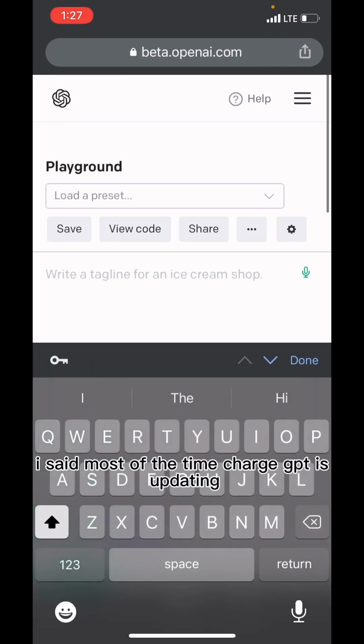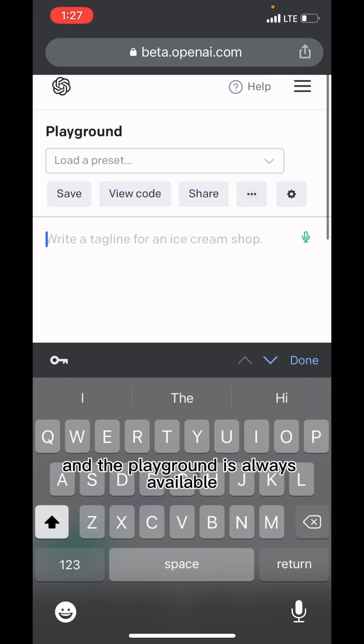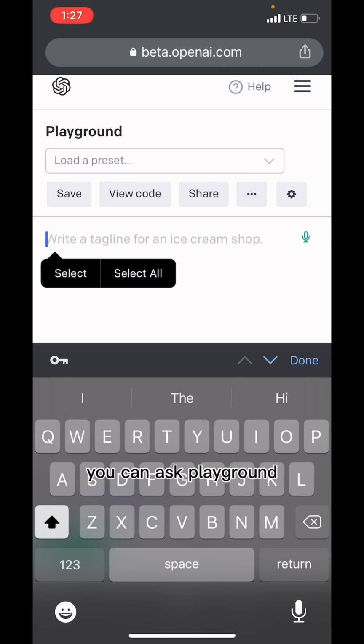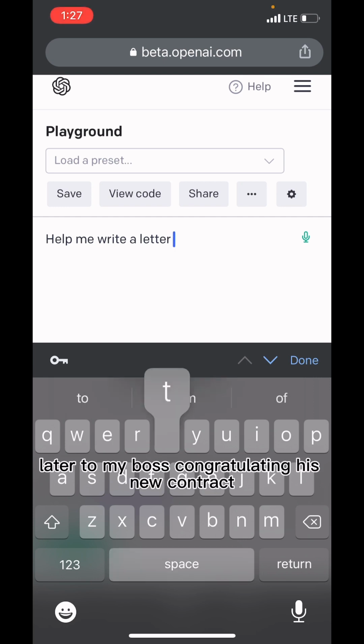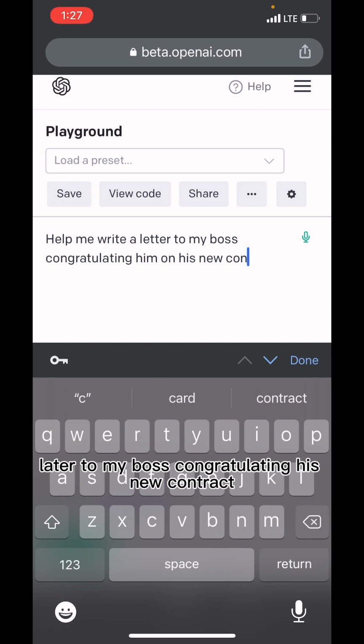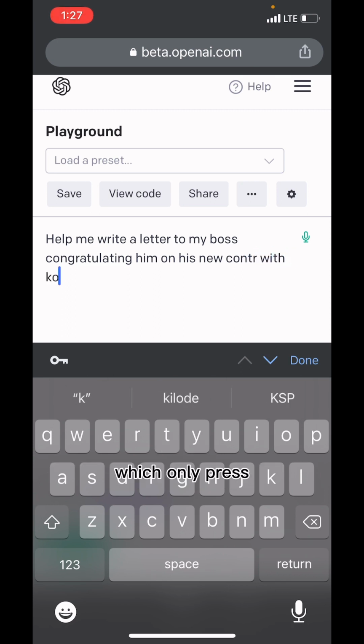So like I said, most of the time ChatGPT is updating. The playground is always available, so you can ask the playground everything that you can ask ChatGPT. It's just a better version of it. So you can say, a letter to my boss congratulating him on his new contract with the press.